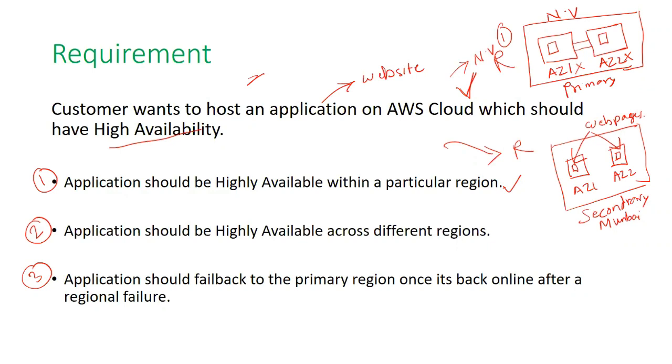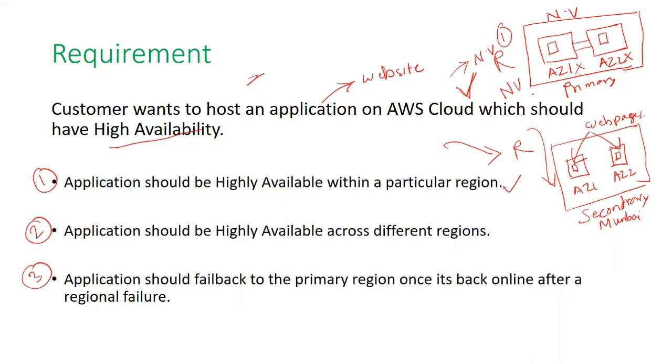So what is his requirement? If the North Virginia region goes down, all the traffic should route to the secondary region. My web pages are on the secondary region, so my website will be up because my traffic will be routed to the Mumbai region.